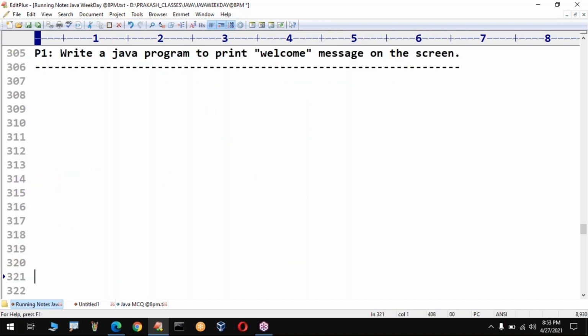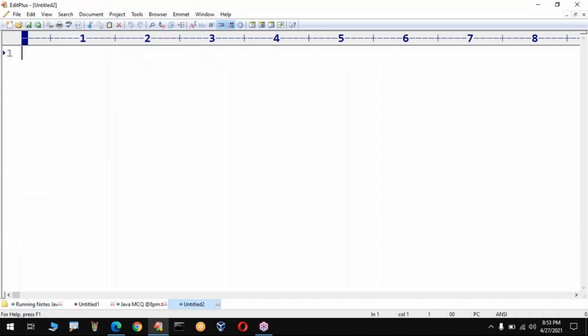I think we have already seen this program, but anyway we have to write it. The editor where I am typing the notes has a default skeleton. Don't worry, I will explain what is meant by default skeleton. Now have a look. Once I select a new file here, I take the first Java program. Generally, we will write the main method. This is our common programming. In the C language, we will write a program like this.